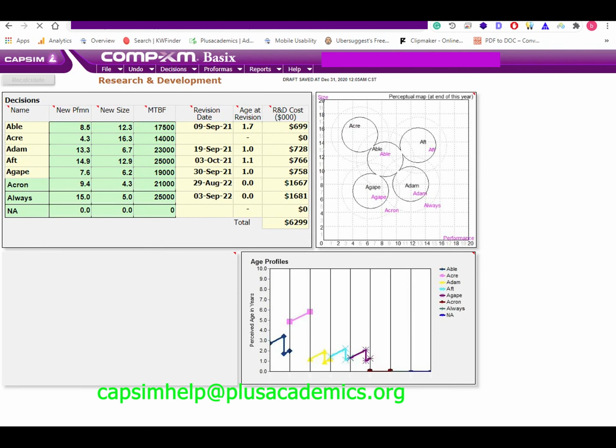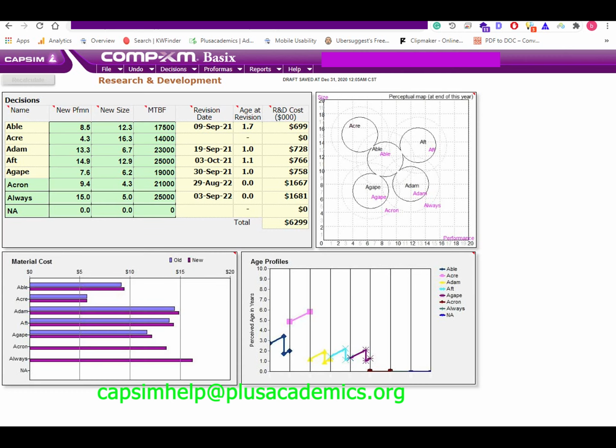For high-end, we introduced product Always. We provided it with performance of 15.0 and size of 5.0. The mean time before failure was 25,000. We expected it to hit the market by September 2022.